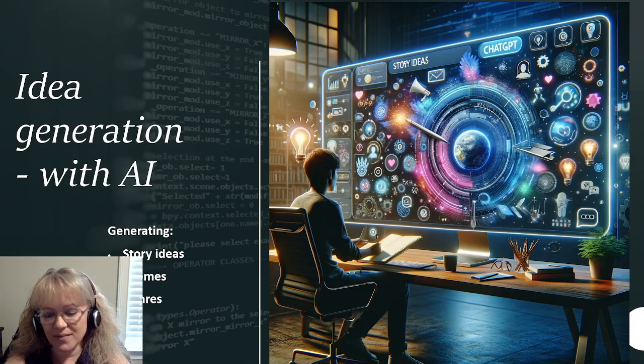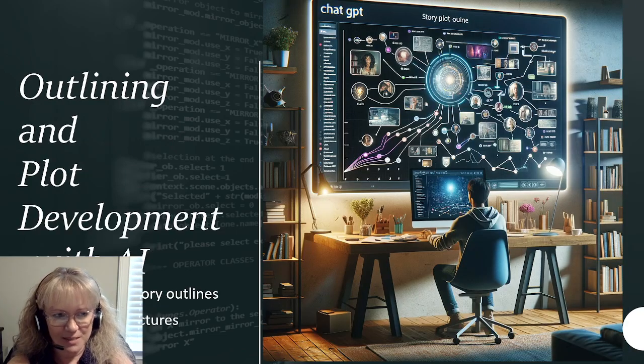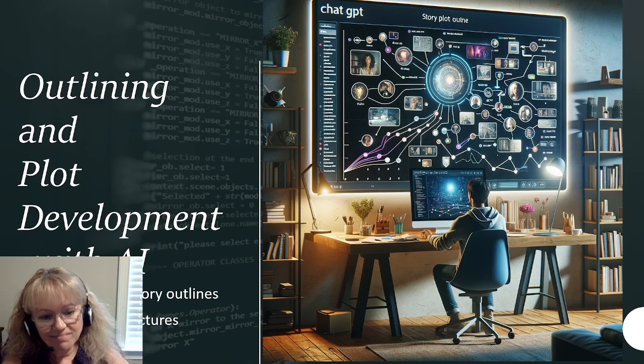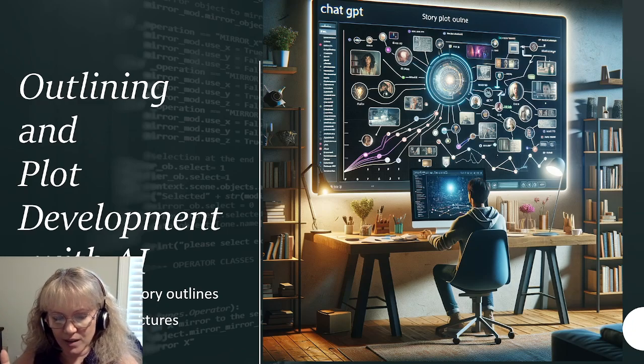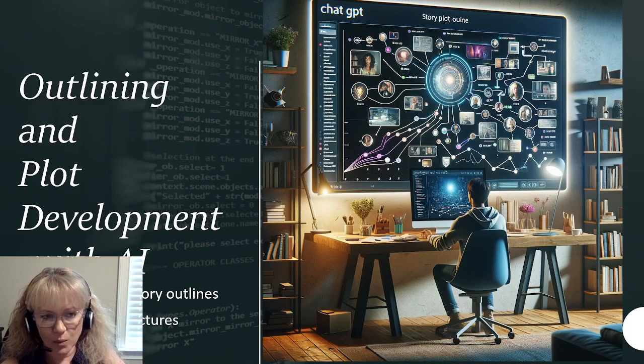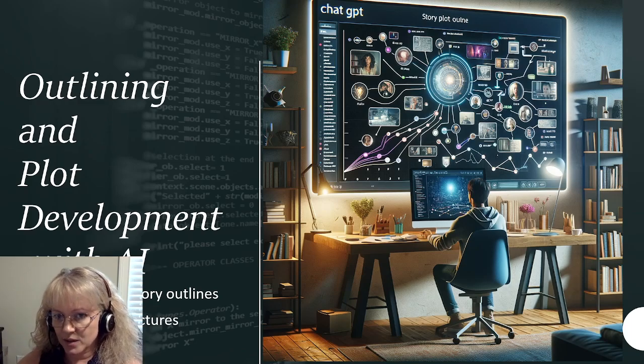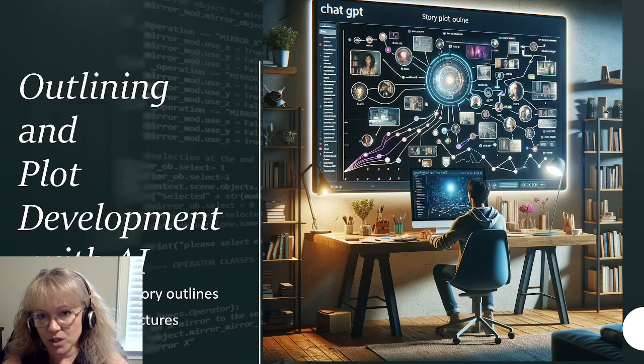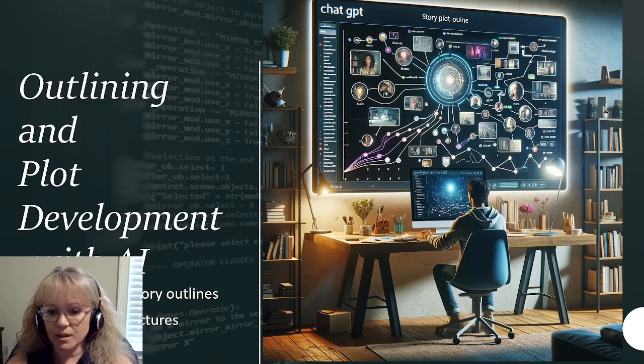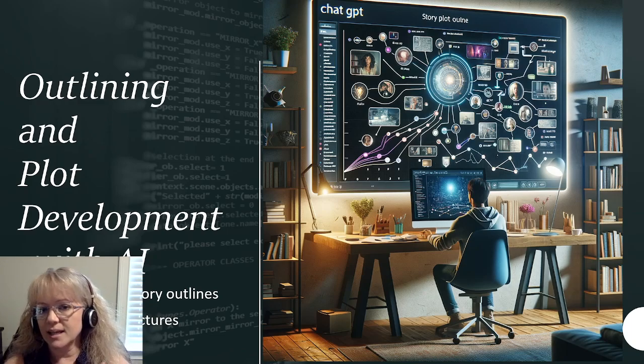And by the way, these graphics that I made were done about 6 months ago using DALL-E 3 in ChatGPT, if you're curious about that. Outlining and plot development with AI. We can create story outlines. This is one of the best ways to use ChatGPT to write a novel. Maybe you want to actually write the book yourself with your own pen, but you want to come up with the outline really quickly and in a good format. We're going to show you how to do that.